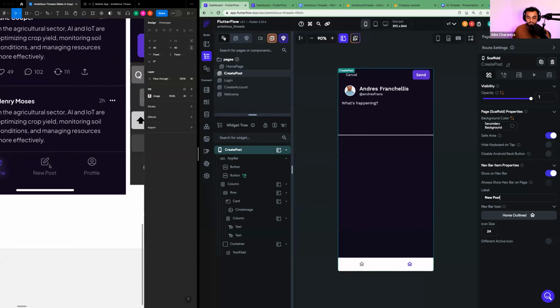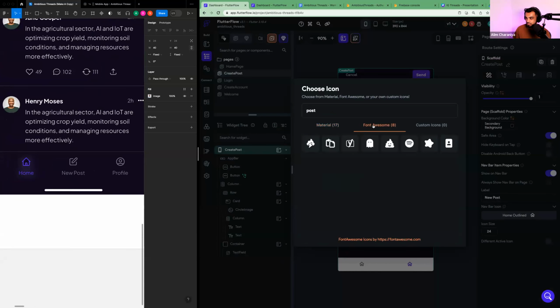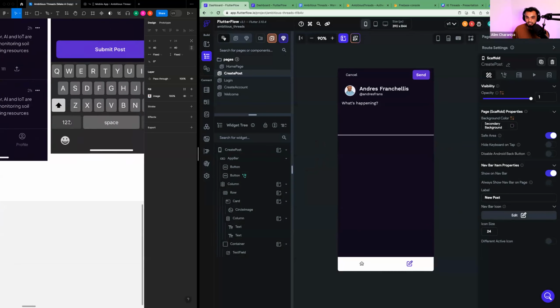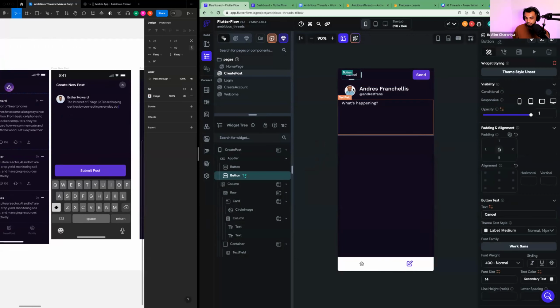Okay. And we can change this navbar icon from a home to, we can type the word post, see if anything pops up. We can type the word edit. Aha. And I found the icon by searching for the word edit. Okay. So cool. We've kind of built out a really basic version of a submit post page. Okay. Cancel is fine. We can actually change cancel to create new post, just like our UI.